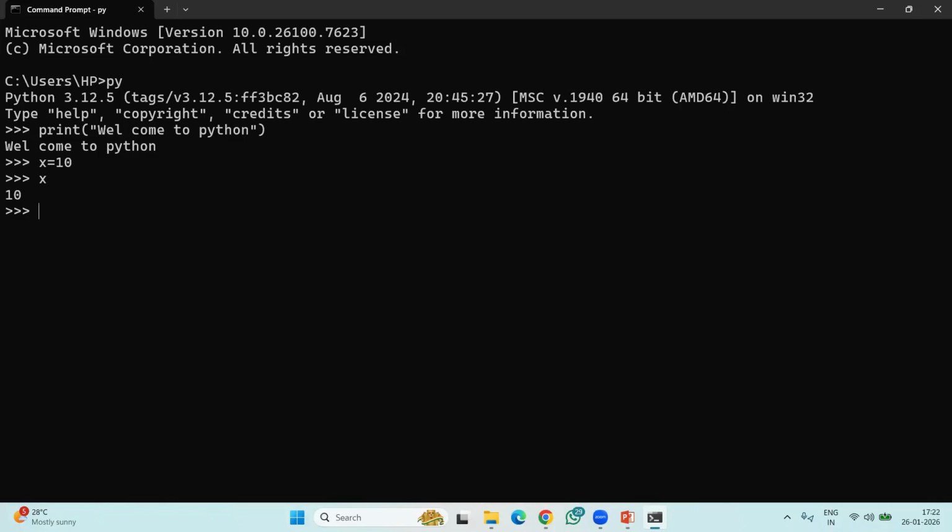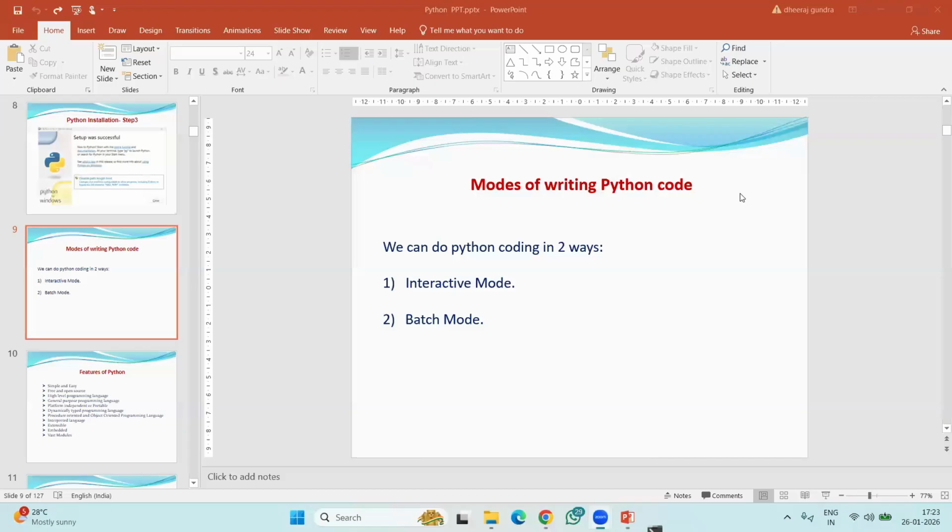Okay, so this I asked you to say as an answer. When to use this interactive mode? If you want to test simple Python instructions, or if you want to execute them without saving your program, then we have to use this interactive mode. You can write some statements, execute them, and close it after looking at the output. You don't need to save it separately. This is for quick execution of any Python instructions.